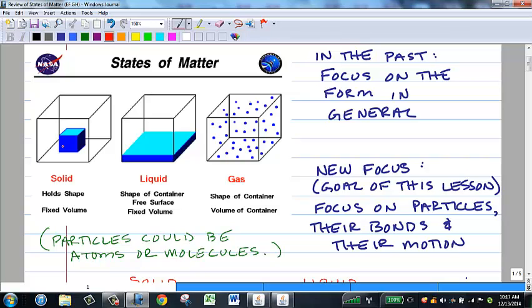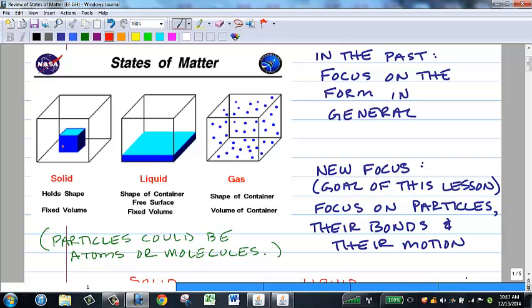Liquids have fixed volume, so if I have 200 mLs of liquid and pour it into this cube container, it will take up the shape of the cubed container in the bottom. If I were to pour it into a cylindrical container or a spherical container or an Erlenmeyer flask, something with a different shape than we see here, it would occupy that different shape. But it would still be 200 milliliters. It would still have its same fixed volume.